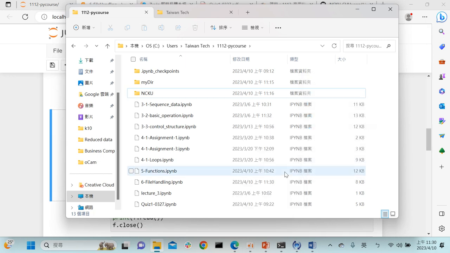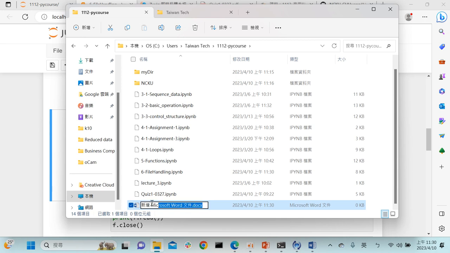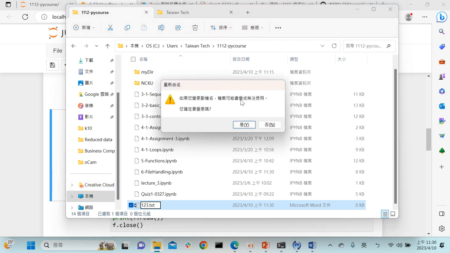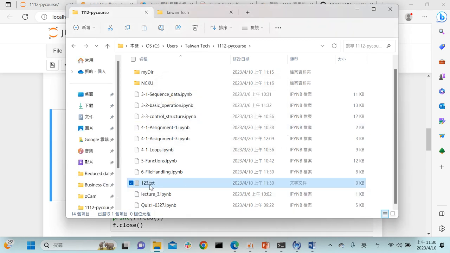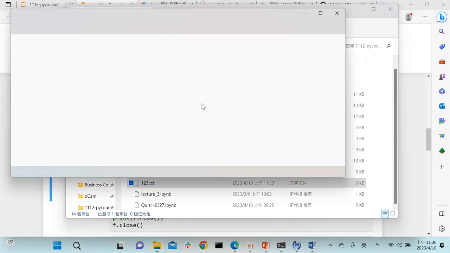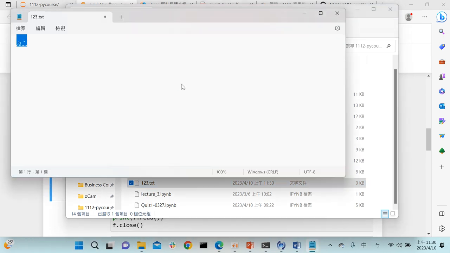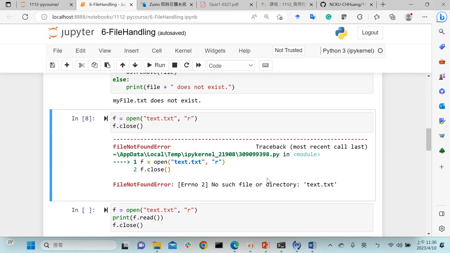Maybe I just create 123 txt, and I put some words in here. 1, 2, 3, 4, 5, 6, and I save it and close it.